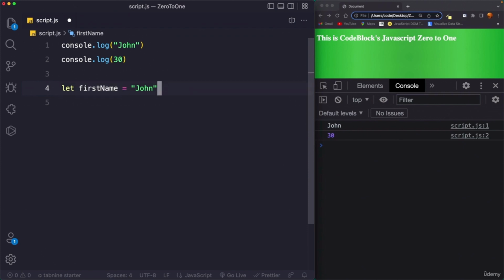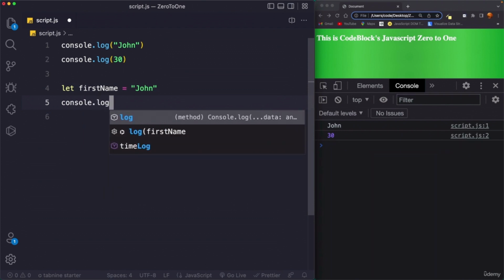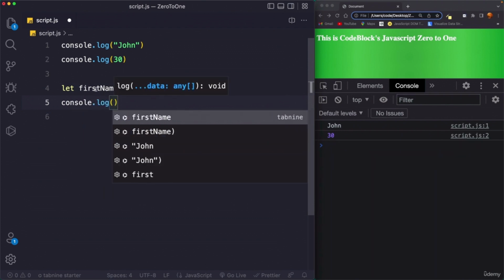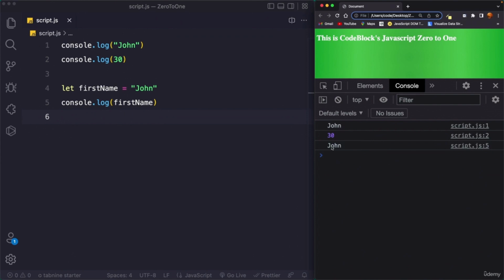So you can do console.log, and then you can pass this variable name into this function, and now you can use the value that is assigned to this variable. If you save the script.js file and refresh our browser, you can see from line 5 we get the output John.